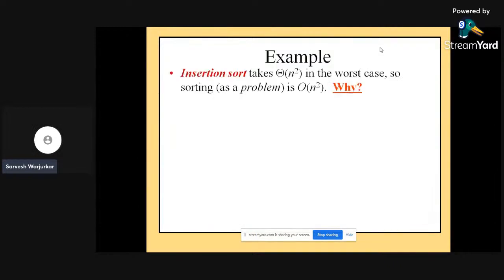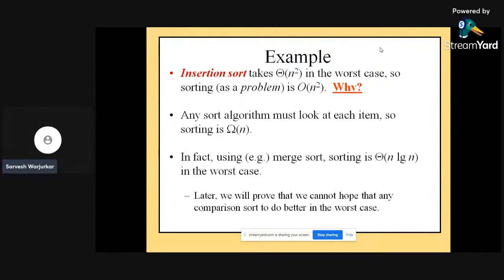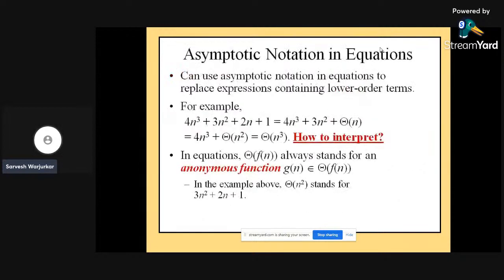Accordingly, we can take certain examples, such as insertion sort or any different sorting technique. In the worst case, sorting as a problem is order of n square. The answer is very simple: any sort algorithm must look at each item. So sorting is omega of n, and merge sort is theta of n log n. In the worst case, later we will prove that we cannot hope for any comparison sort to do better in the worst case.